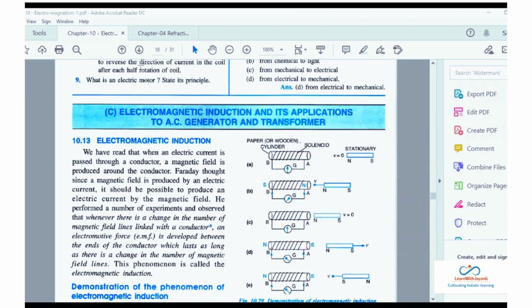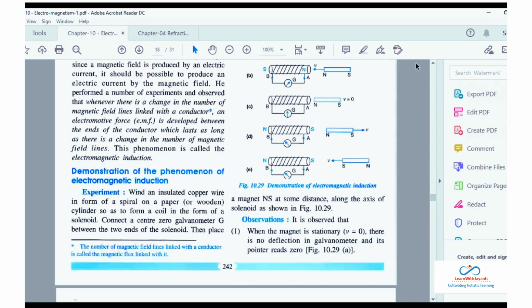इतना समझा आपको? So whenever there is a change in the number of field lines linked with a conductor, an EMF is developed between the ends of the conductor. Ends मतलब समझ में आया? Like A और B, like दो points पे तुमने measure किया, you will be able to see that yes, there is a potential difference, and yes, if you have a potential difference, then there will be a current. Now demonstration, this is very interesting.